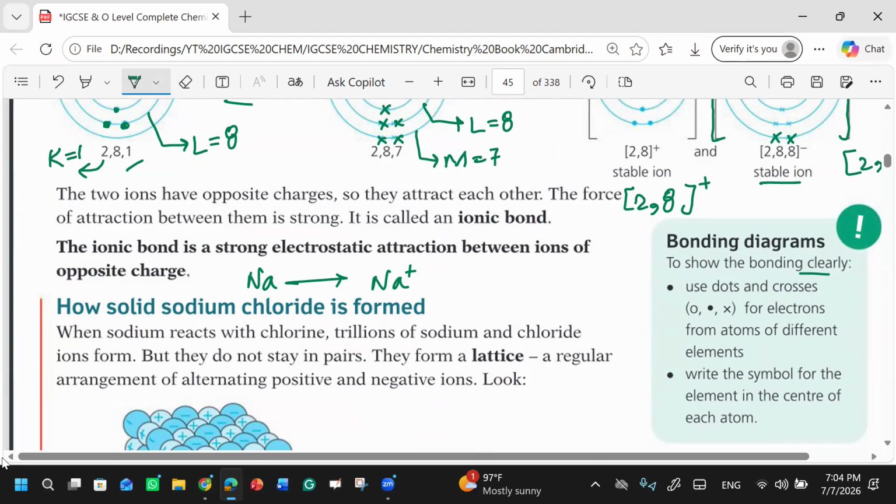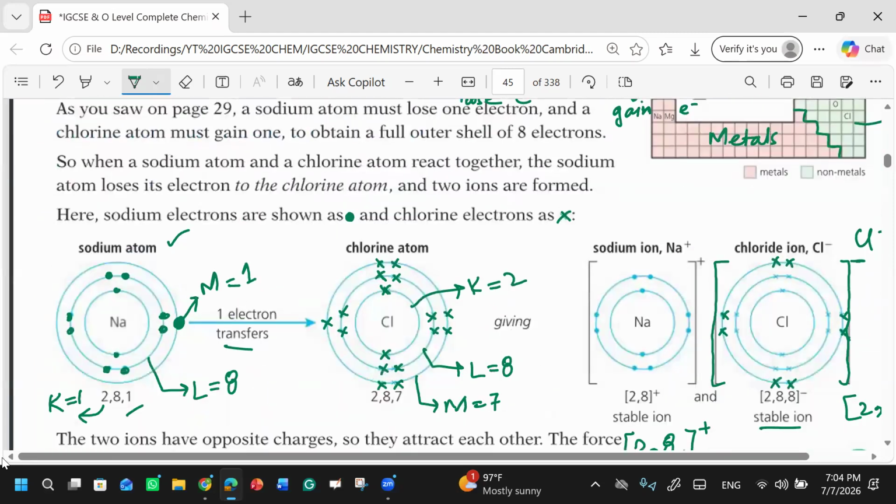And in the electronic image, in this you will represent the dots. This is known as a dot and cross diagram. What is this known as? Dot and cross diagram. If I ask you in the question to draw the dot and cross diagram of sodium chloride, then you have to do all this.